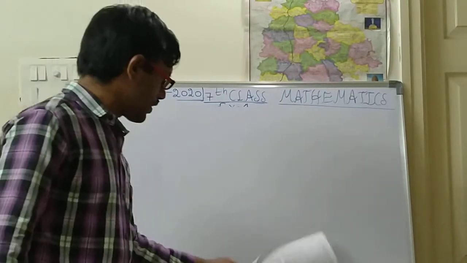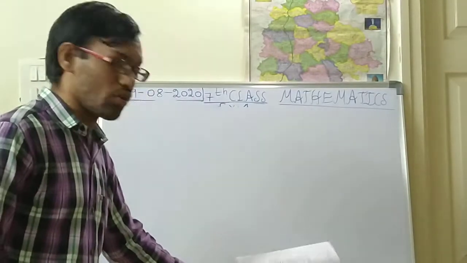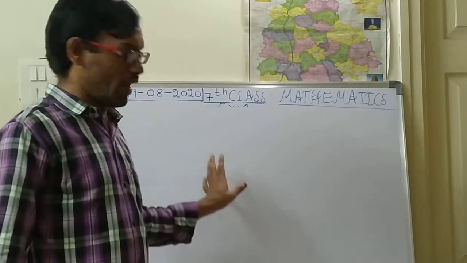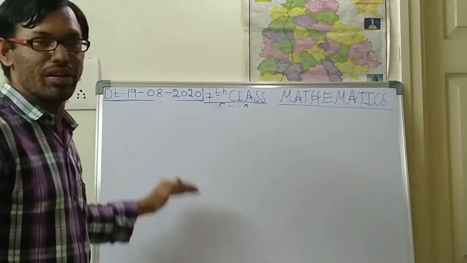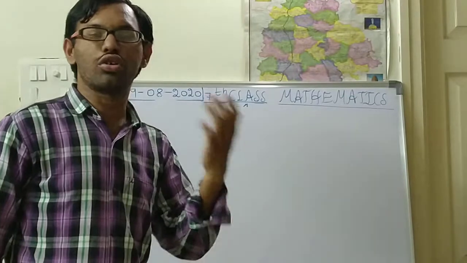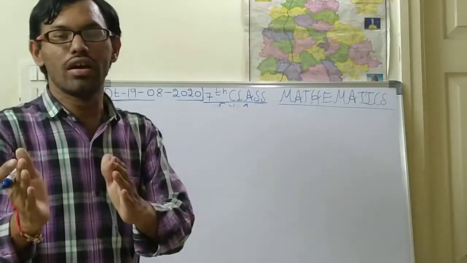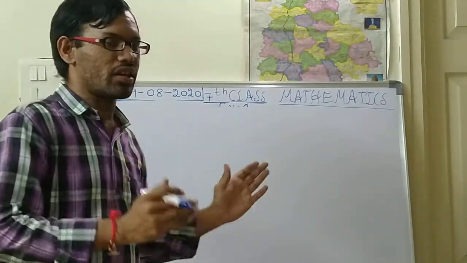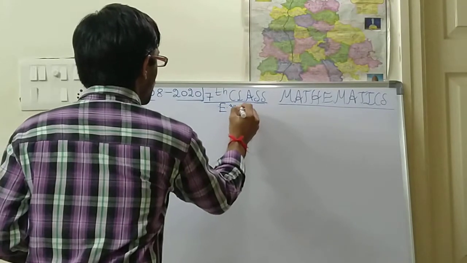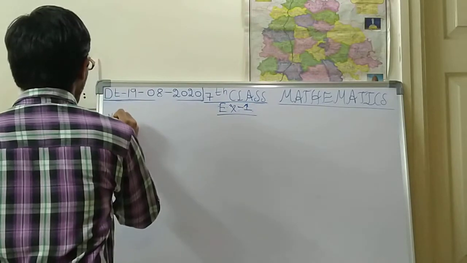In the next concept there are some word problems, and the questions are somewhat big. This is about the unit's first bit and second bit: how we have to do addition, how we have to do subtraction, and how to convert a mixed fraction into an improper fraction. In this bit I am giving you some homework problems. So try to solve them.